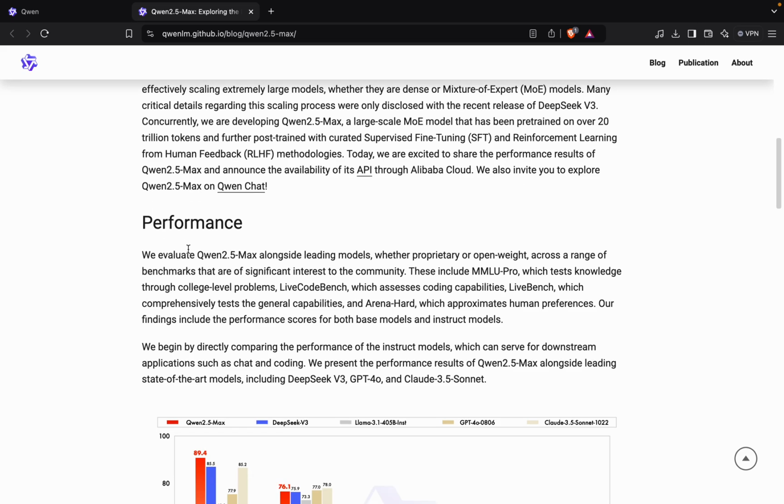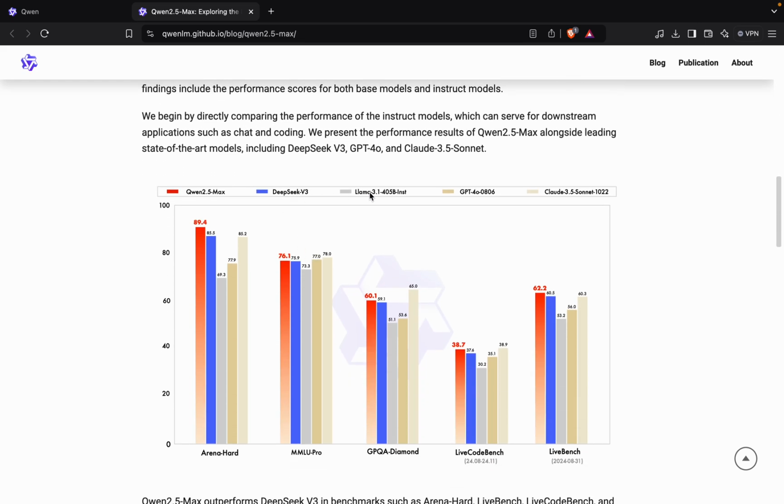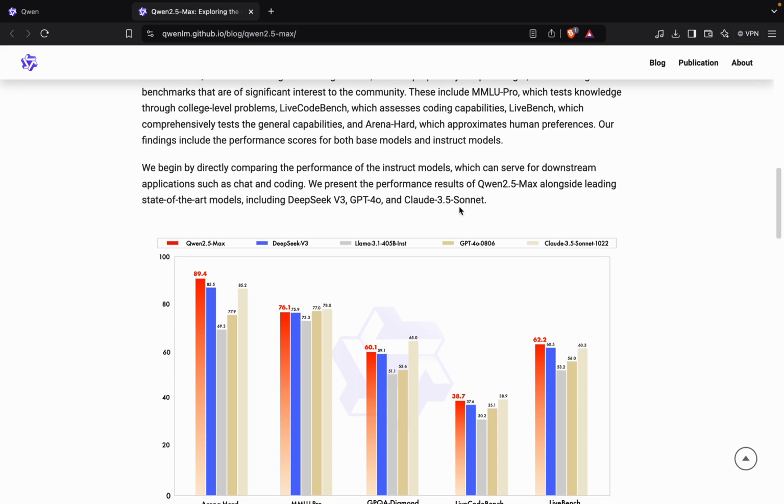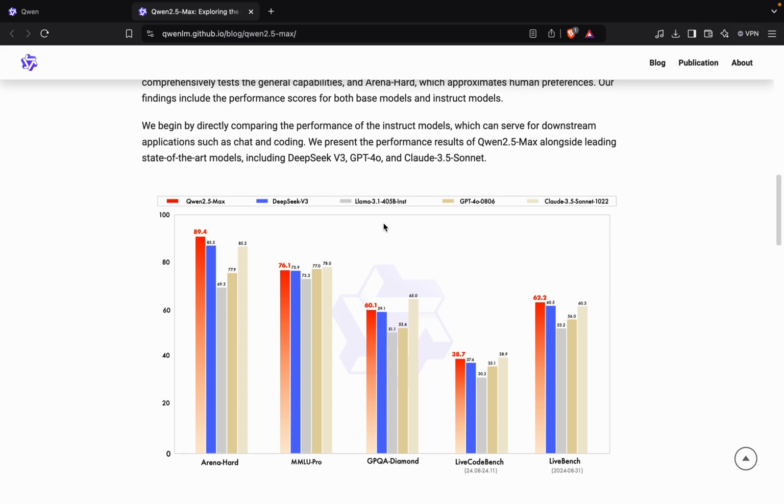Now let's discuss the performance. They have evaluated the Qwen 2.5 Max model alongside leading models, that is DeepSeek V3, Llama 3.1 405 billion instruct, GPT-4o, and Claude 3.5 Sonnet. They have not done this with the o1 model and the DeepSeek R1 model, as those are both reasoning models. These are the state of the art models, that is V3, Llama 3.1 and all that.